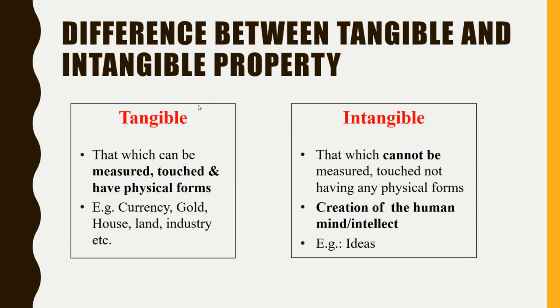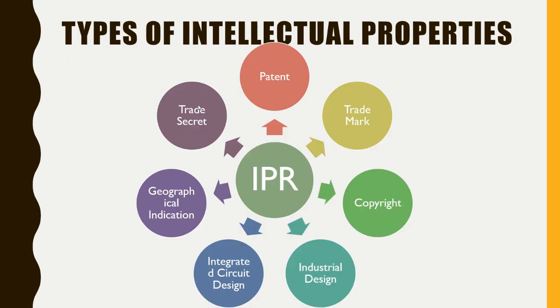Whereas intangible property means which cannot be measured. We are not able to measure the exact value of that invention or that property, and it cannot be touched and doesn't have any physical form, like creations of the human mind, ideas, right? So these are intangible properties. There is one process where you can register your innovation, register your idea, and get rights on it. That is called intellectual property rights.